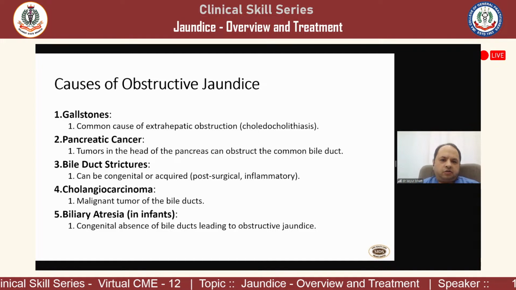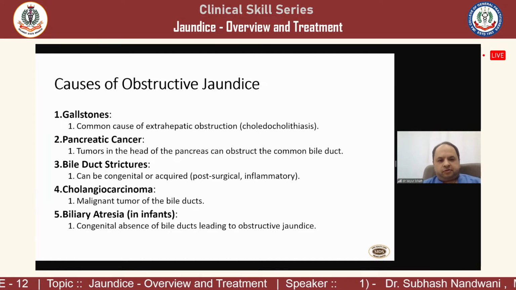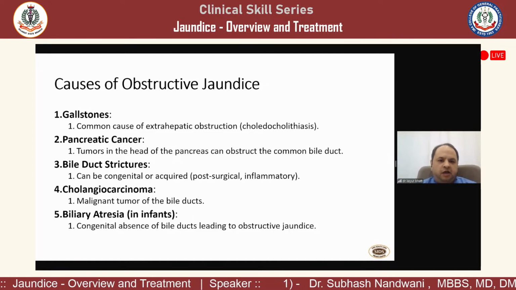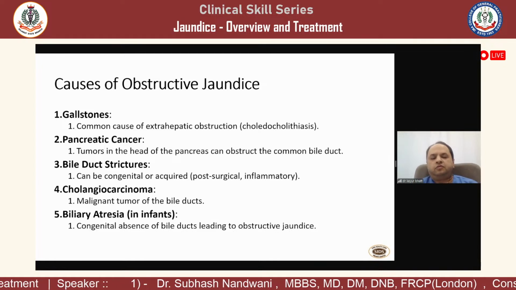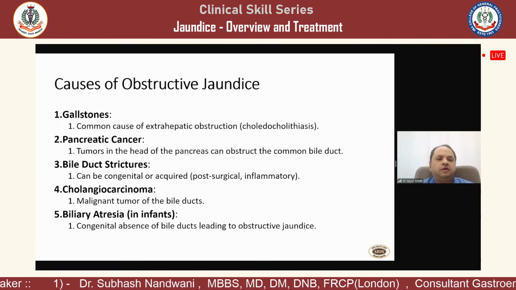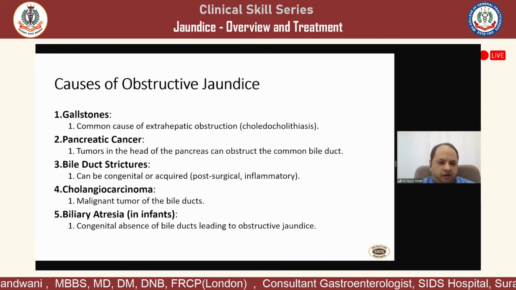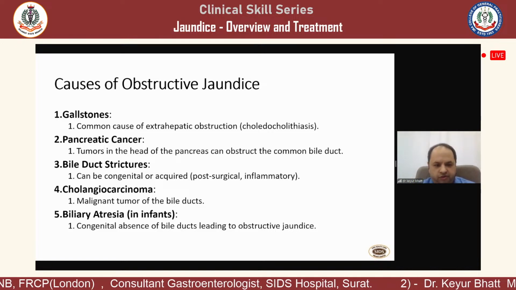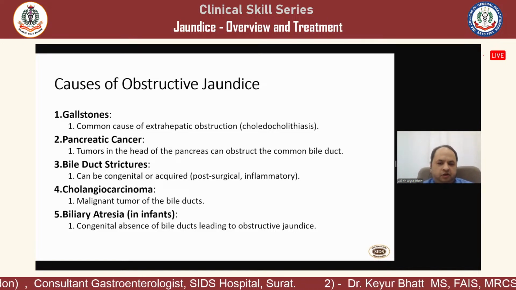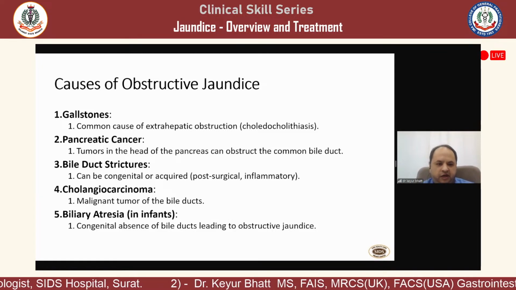So what are the gross causes of obstructive jaundice? The most common cause of surgical obstructive jaundice is a gallstone, either the gallstone itself or a gallstone slipping into the CBD and causing biliary obstruction. This is followed by pancreatic cancer or periampullary cancer, and then biliary stricture. It can be a benign stricture, a post-op stricture, an inflammatory stricture, or a stricture because of pancreatitis, and so on.